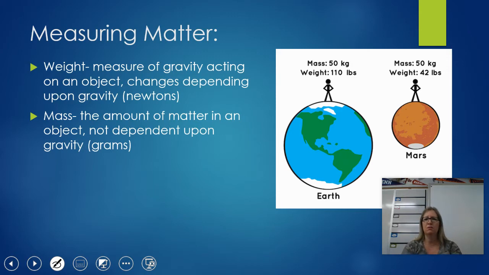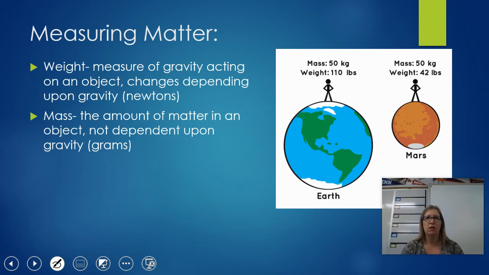So weight is a measurement of gravity. It's the force of gravity pulling down on something. So when you stand on a scale, you are being pulled down onto that scale towards the center of the Earth. That's gravity. It's typically scientifically measured in newtons. We refer to it in pounds, but it's still a measure of gravity. That will change depending on where you are. If you go to the moon or Mars or somewhere with less gravity, your weight will actually be less.